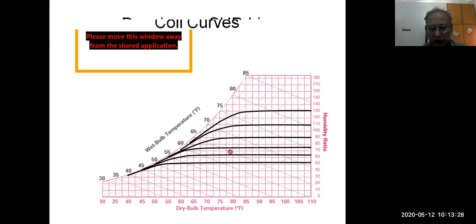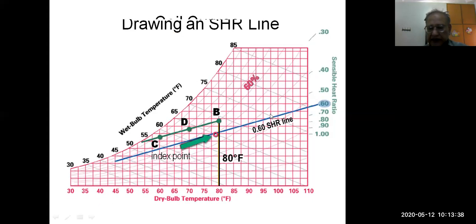The actual process of cooling and dehumidification in the coil takes place like this, along these black lines. These lines are drawn on the basis of one very famous principle called the straight line law. So in psychrometry, all processes follow the straight line law. We know only the initial condition and the final condition, and by joining them, for example point B and C, and extending the straight line, we assume the process follows this straight line law.